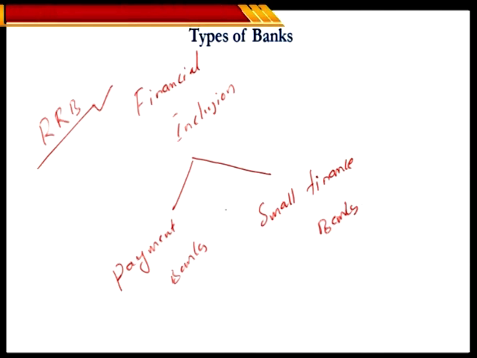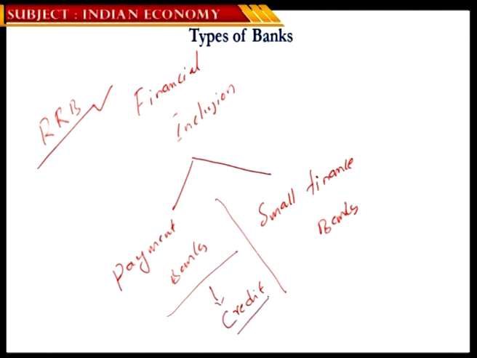These two types of banks have become very popular in the recent past as part of the government promoting financial inclusion. Payment banks are those banks which accept deposits, but they are not in the business of extending any credit. So they don't lend money to the market. You might be thinking, how would a bank that doesn't lend money to the market survive? What would be the source of income to the banks?